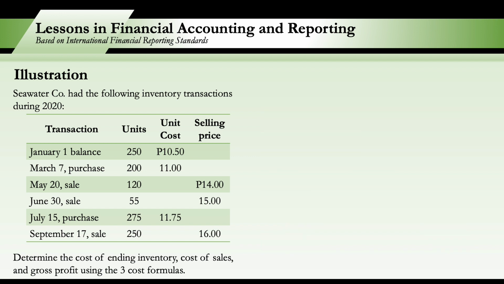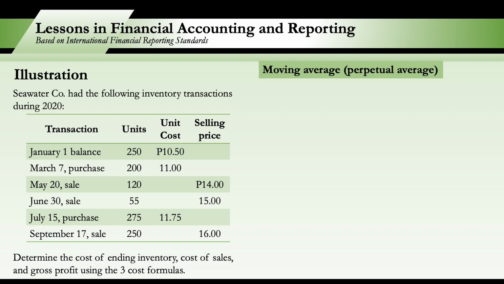And finally, we will solve this same problem using the other method under the weighted average cost formula, which is what we call the moving average method. Moving average method or the perpetual system method requires the computation of new unit cost after each purchase, and subsequent issues are priced at the latest average unit cost.